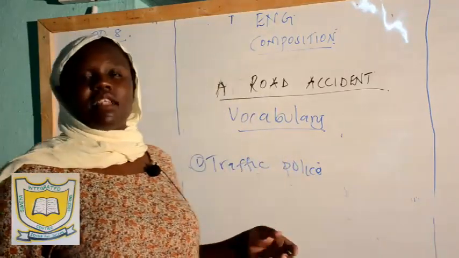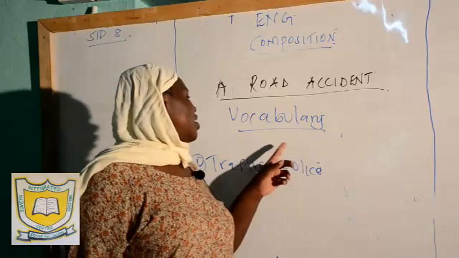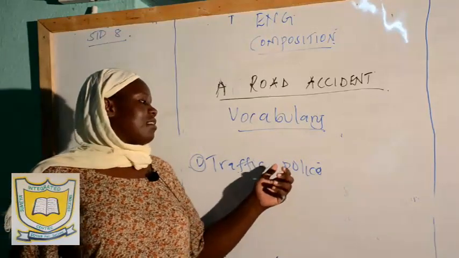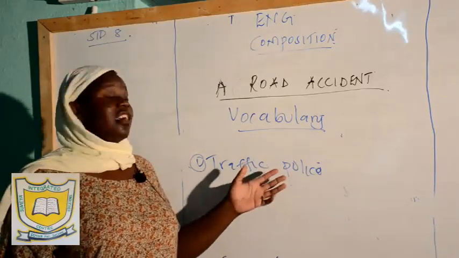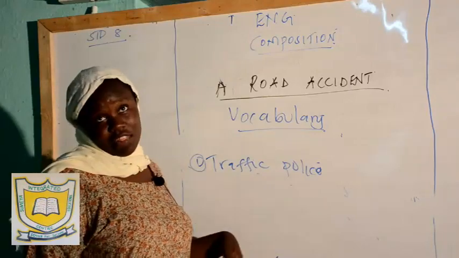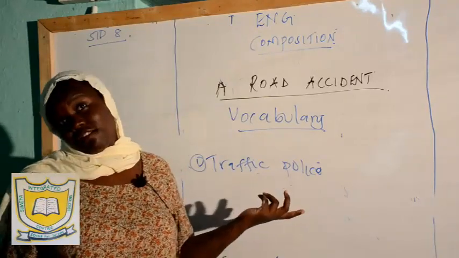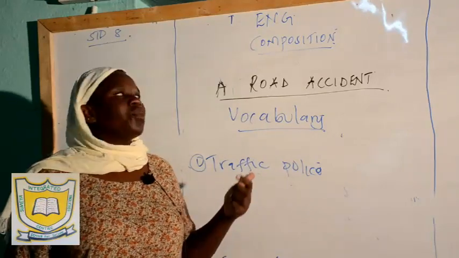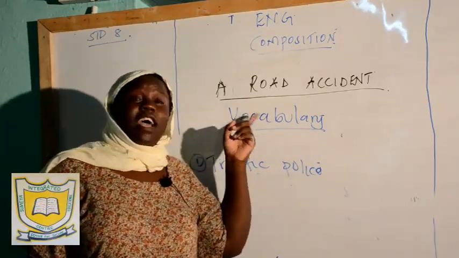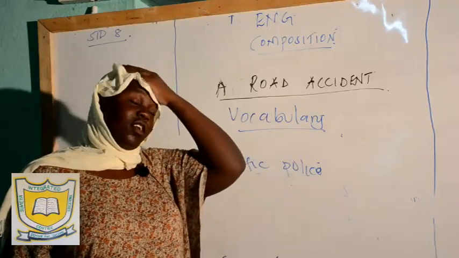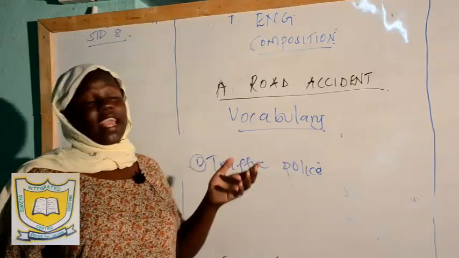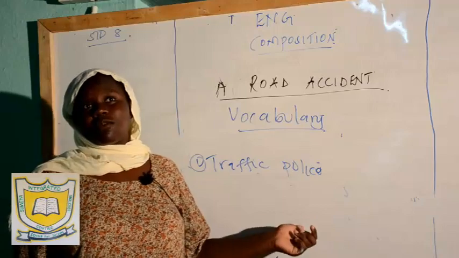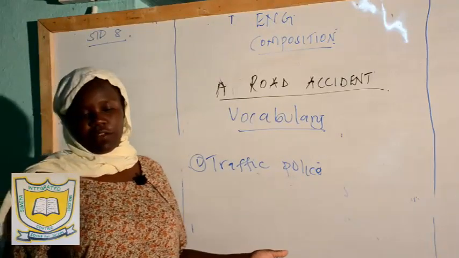Now, this is what is going to happen. If the traffic police is a police department that is in charge of means of transport on the road, how are you going to use traffic police in the composition? You're going to say, when you witness a road accident, then one of you is going to call 999 to alert the traffic police, who are going to give you help.